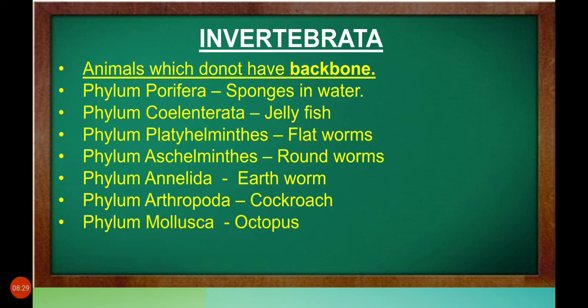Phylum Mollusca. They are a diversified group of animals living in fresh water. Body is bilaterally symmetrical, soft and without segments. Example, octopus, or you can take snails.